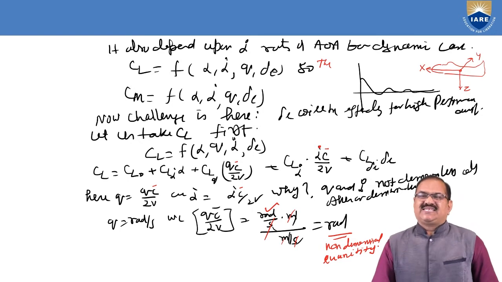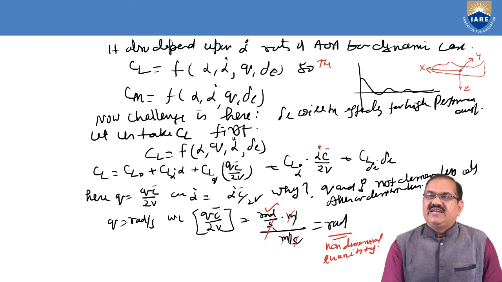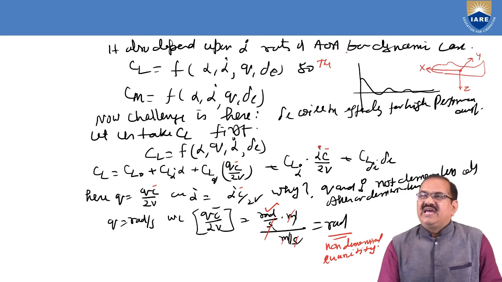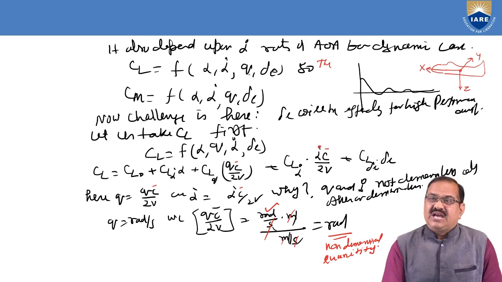Now it depends upon alpha dot. It is the rate of change of alpha. Alpha is the angle of attack, and this is the rate of angle of attack for the dynamic case. So for the dynamic case, CL is a function of alpha, alpha dot, Q and delta E. Here Q and alpha dot are the two parameters, and both of them are rates.